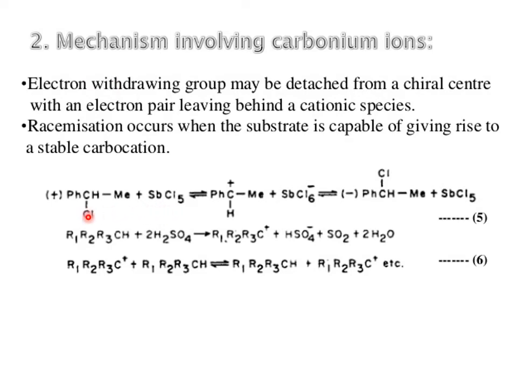This is R1, R2, R3CH plus H2SO4. Again this is a carbocation, and when this carbocation reacts with this, it results in the formation of a racemate. This is the method which involves carbonium. Here an electron withdrawing group may detach from a chiral center with an electron pair, leaving behind a cationic species. Racemization occurs when the substrate is capable of giving rise to a stable carbocation.